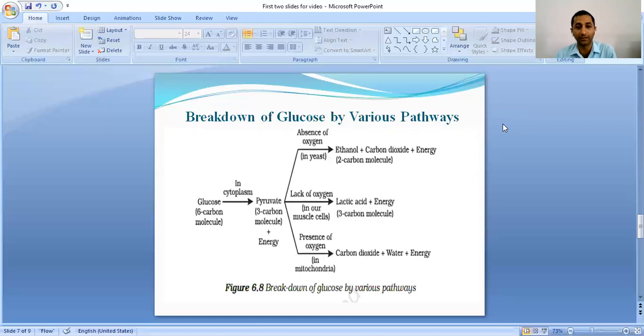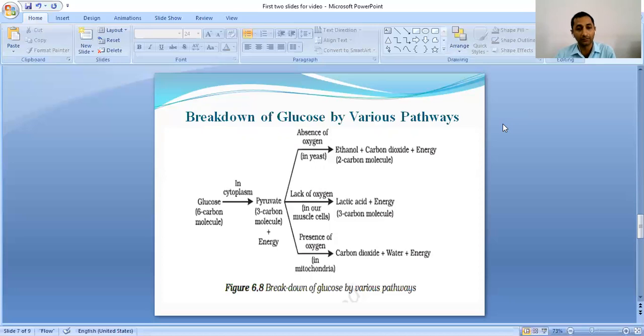You can see here in the slide that the very first step of the breakdown of glucose, which contains a 6-carbon molecule, occurs in the cytoplasm. During this step, the 6-carbon glucose molecule is broken down into 2 molecules of pyruvic acid or pyruvate, each containing 3 carbons. Along with this, some amount of energy is also produced.